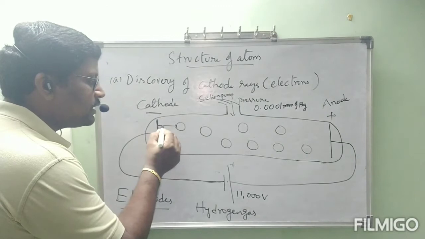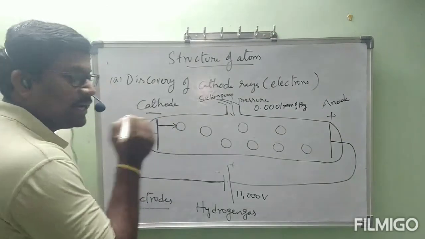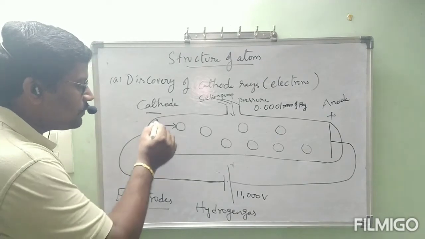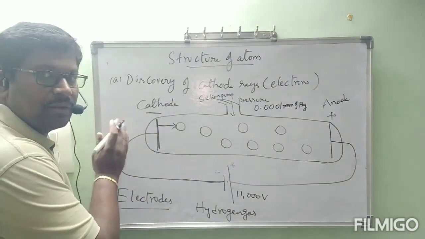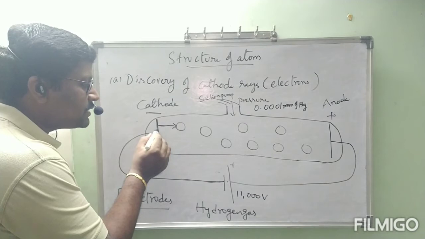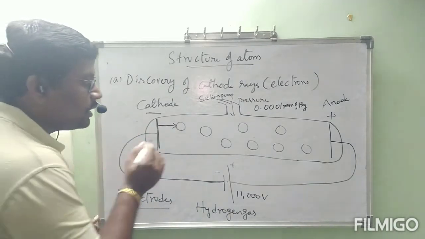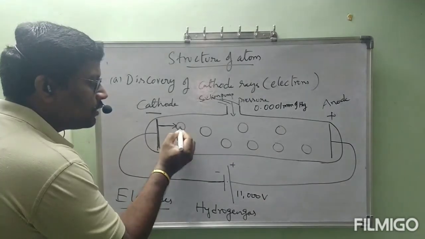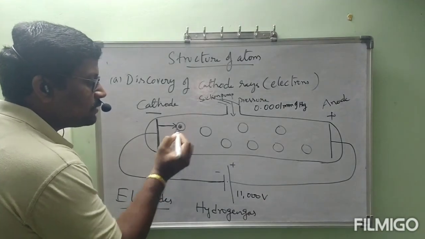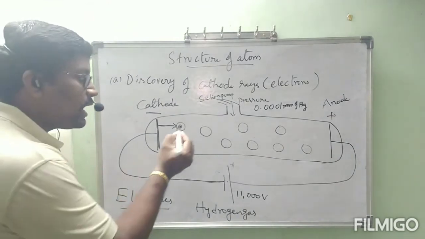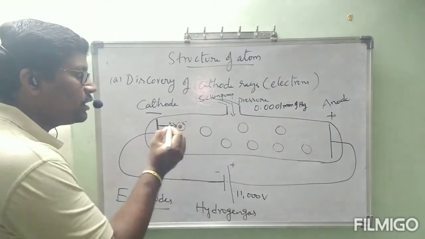So this is the electrical energy which is applied on the hydrogen atom. This electrical energy is applied up to the negative charge plate, and from there immediately it is going to touch the nearby hydrogen atom. In a hydrogen atom we have positive charge at the center and negative charge on the outside.